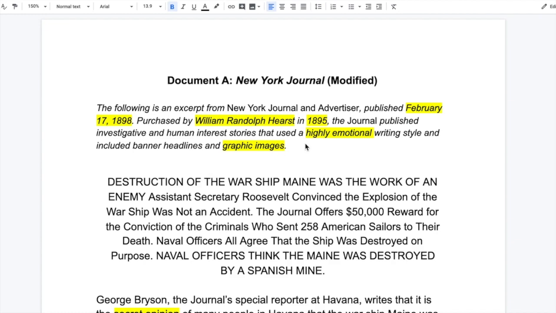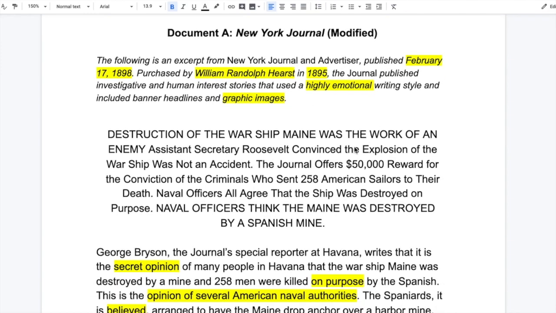Whenever you're reading a paper, it should give you the facts. It shouldn't include a highly emotional writing style. That in and of itself shows that it's biased, right? And graphic images, and that is the epitome of what yellow journalism is. It's an attempt to manipulate the reader or the viewer, okay?